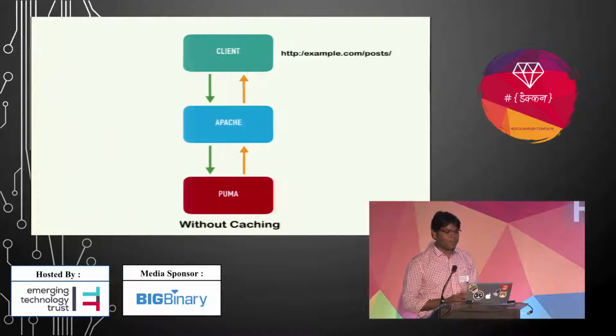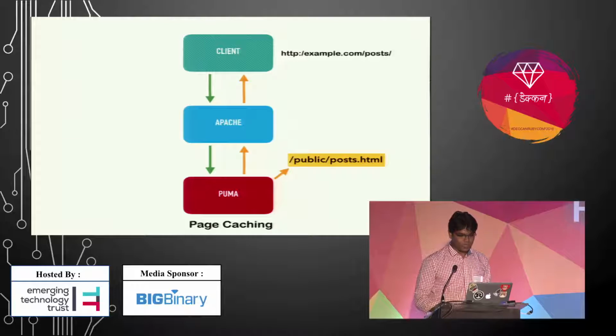Okay, this is the basic diagram for a Rails request without caching. It's just a request and a response, nothing special. You can see we are firing a request to fetch a post from our server, and we have added page caching for that request.